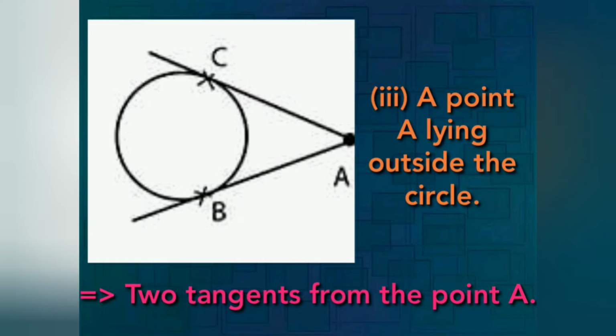So for the first case, we can't draw any tangent. In the second case, we can draw only one tangent if the point is on the circle. And we can draw two tangents if the point lies outside the circle, in the exterior of the circle.